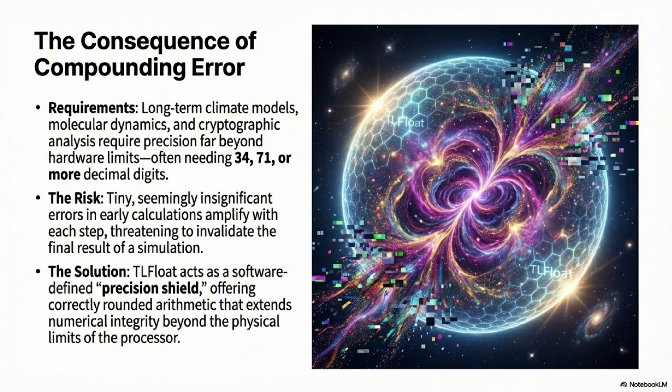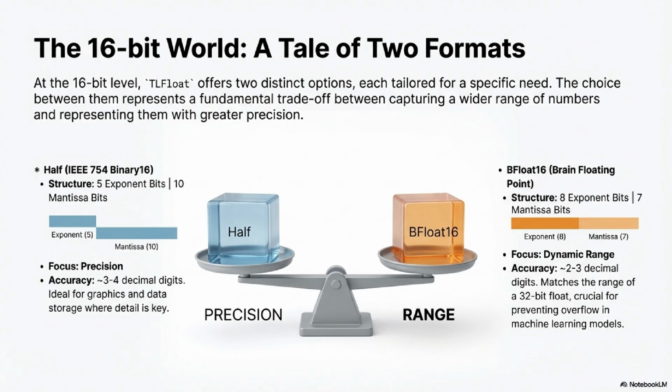Okay, let's go back down to the 16-bit formats for a second, because that's a fascinating choice in the other direction. Half versus bfloat16. Both are 16 bits, but they have completely different goals. It's that classic trade-off, isn't it? Range versus precision. The standard half precision, the IEEE 754 binary16, uses 5 exponent bits and 10 mantissa bits. So the 10 bits of mantissa means you get higher precision. Exactly, about 3 to 4 decimal digits. But with only a 5-bit exponent, your range is really limited. You're stuck with numbers up to around plus or minus 65,504.